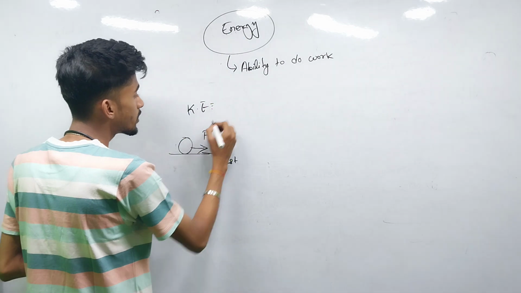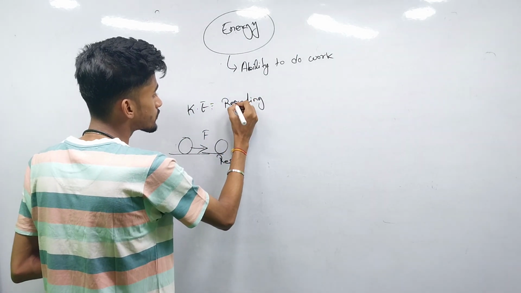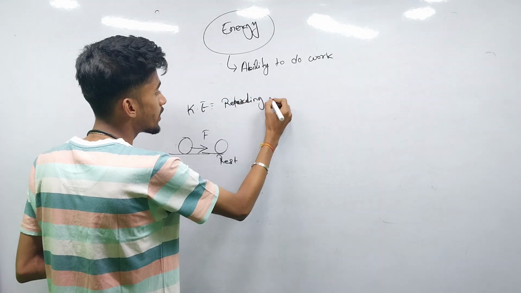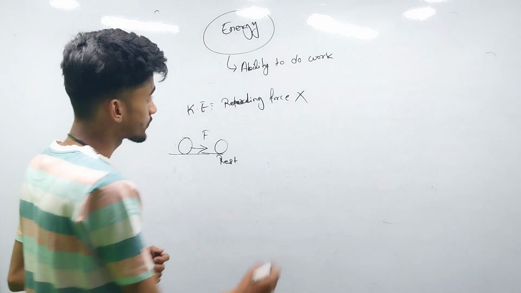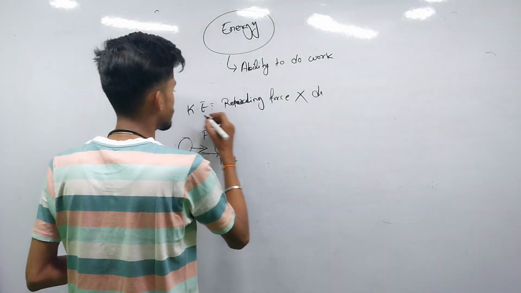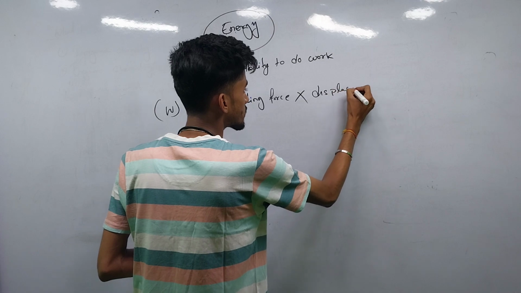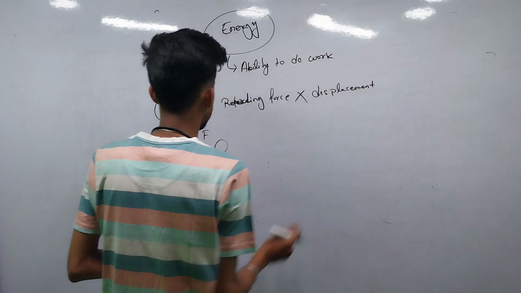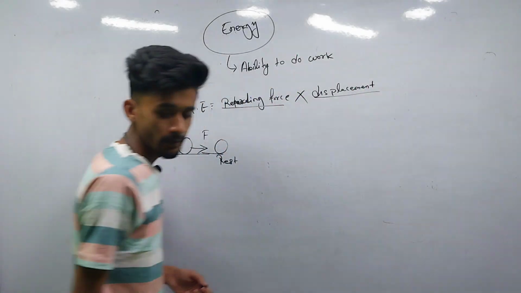The force will be the retarding force, and we multiply it by the displacement, because work done is force times displacement. So we have to obtain first the retarding force and the displacement.